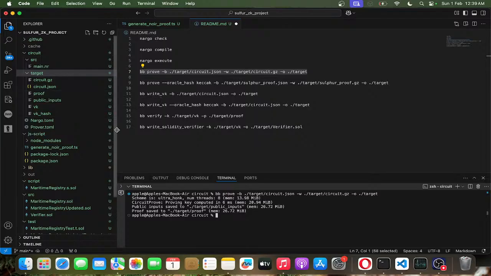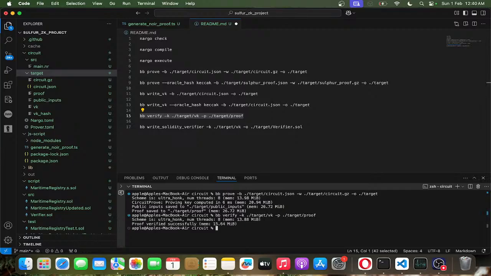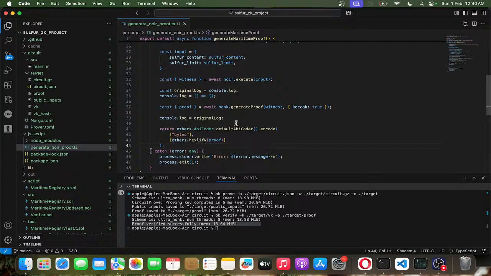You can see the proof is being generated over here. Got it? Now we're going to verify using this function. The verify function takes the verification key that we have already generated and then the proof that we have generated right now. So I'm going to paste this. So this should pass. Let's see. So here you can see the proof verified successfully. We have successfully verified that the sulfur content is within the limits without revealing the actual sulfur content.